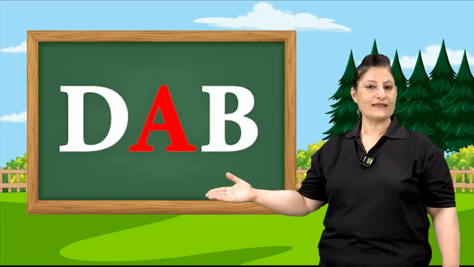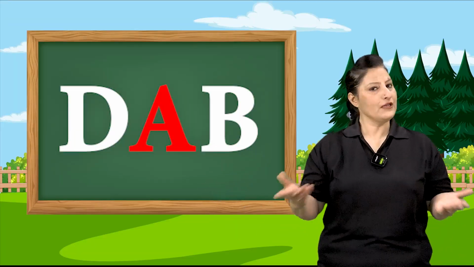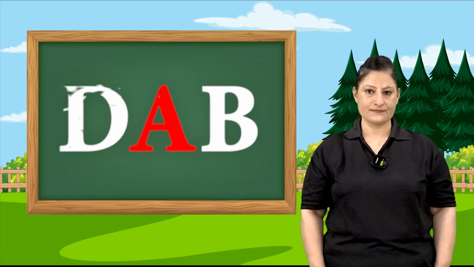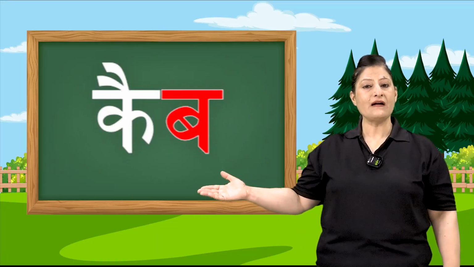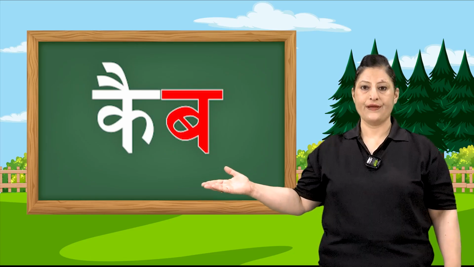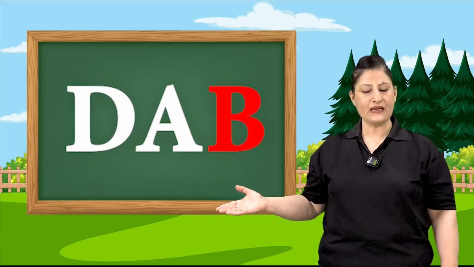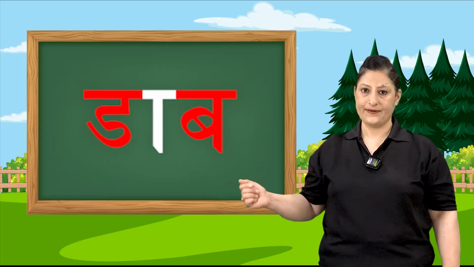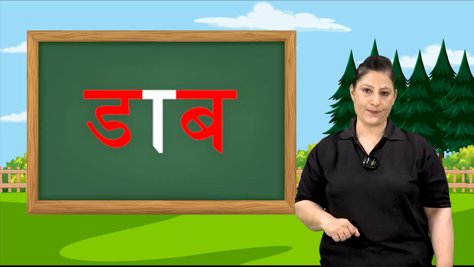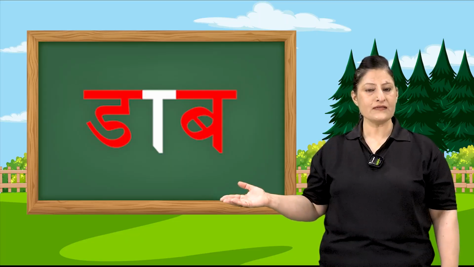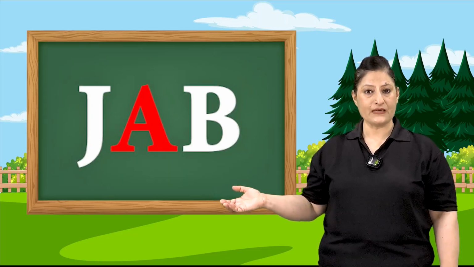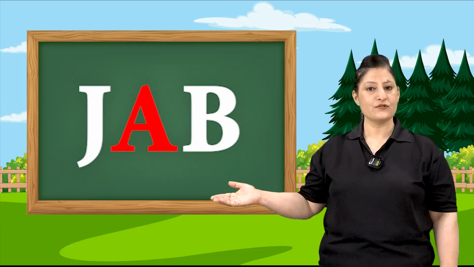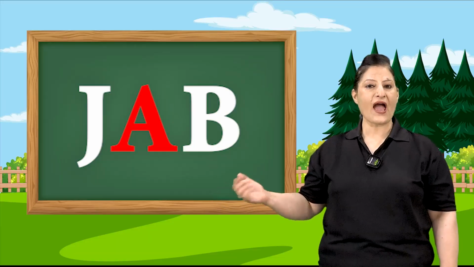Similarly, let's look at these words and form new words. C-A-B, cab. D-A-B, dab. J-A-B, jab.